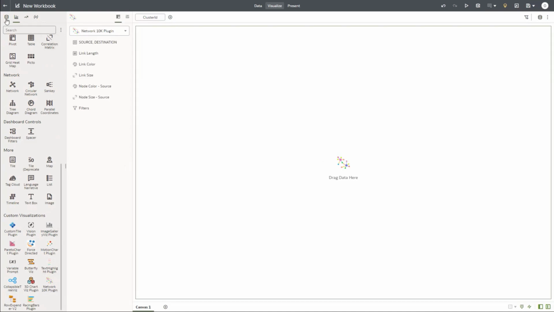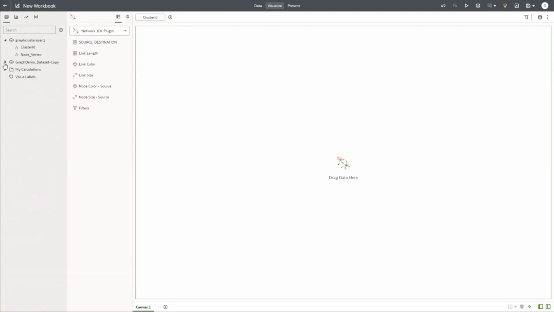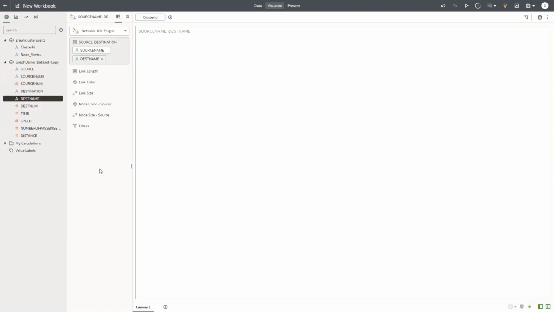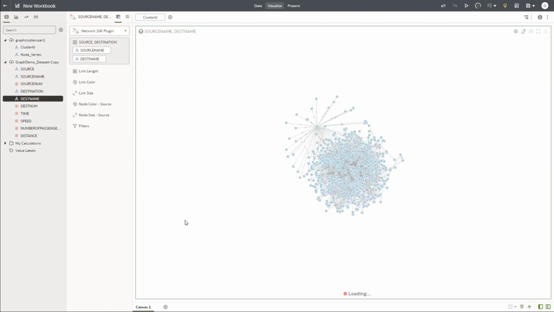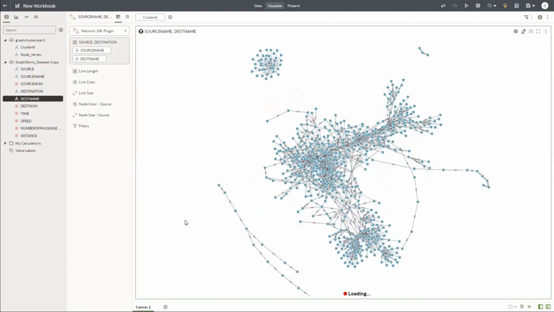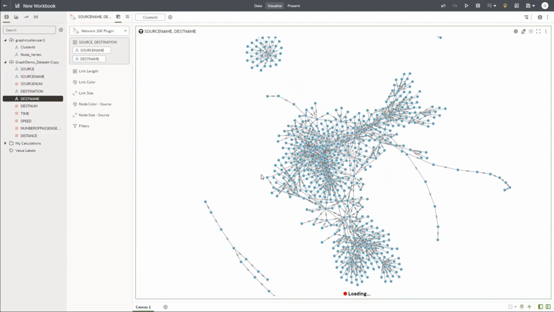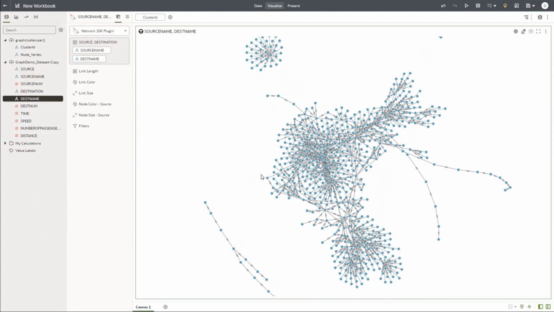And then I come back to my data tab to select the right columns into this. I expand this. I need to select source and destination. I can select link length if required, and I can even have some color. So I need to have my source and destination here, which is my source name and my destination name, which is destiny. The moment I do that, you'll start seeing a graph getting plotted and created. It takes a few seconds to get set up. You see that the loading is happening. So the 5 clusters are being formed as we see.